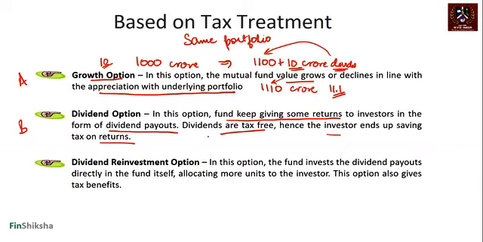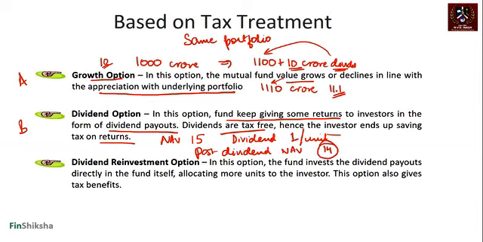Dividends are logical, just like a stock. So if the NAV of a fund is 15 rupees and it gives a dividend of 1 rupee per unit, remember dividend is typically on a unit basis, then the post-dividend NAV will work just like the stock price works. That will become 14. Why? Because NAV is the amount of money the fund house basically owes you, right? If they've given you a dividend of 1 rupee per unit, the NAV will be 14.